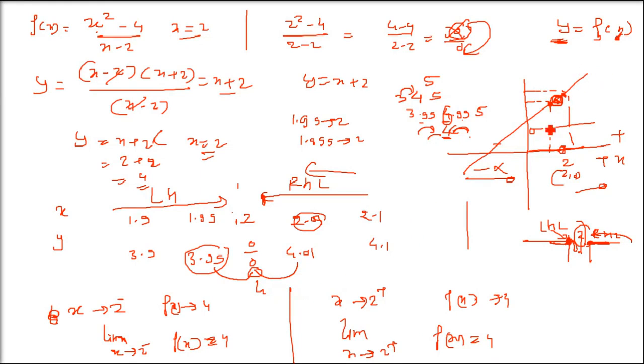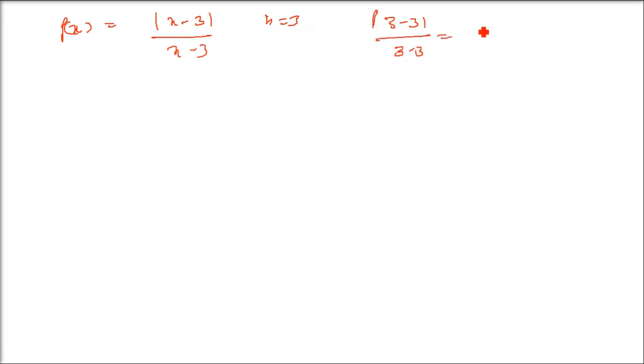Okay. Now I'll give you an example which is showing that it is not differentiable. See, this function was quite easy because it was continuous. But there are functions which are not differentiable. So how are we going to deal with such a function? See, f(x) equals mod of x minus 3 divided by x minus 3. If I put x equals 3 directly, it will be mod of 3 minus 3 divided by 3 minus 3. So you have mod 0 by 0, and the problem is the same as the first point I discussed in the first few minutes of this discussion.